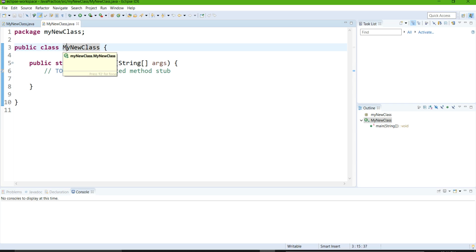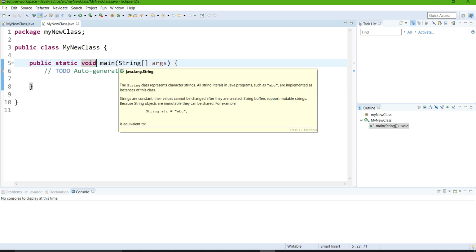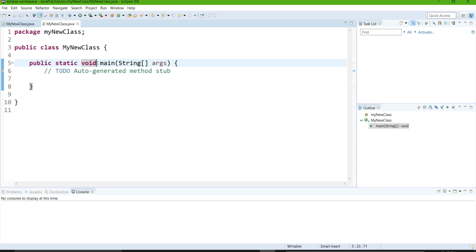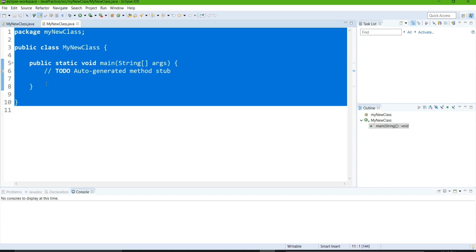Always remember one thing, that your class name always follows camel case, means that the first name always starts from the capital letters. Okay, after that, here is a syntax. Follow the syntax: public static void main, then round brackets string args. What this syntax actually means, I will teach you one by one, so don't worry about that. Firstly, I am removing all this stuff.